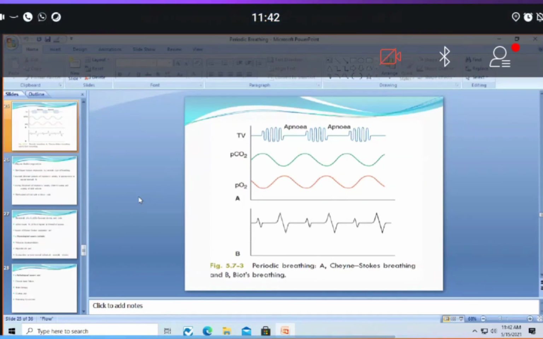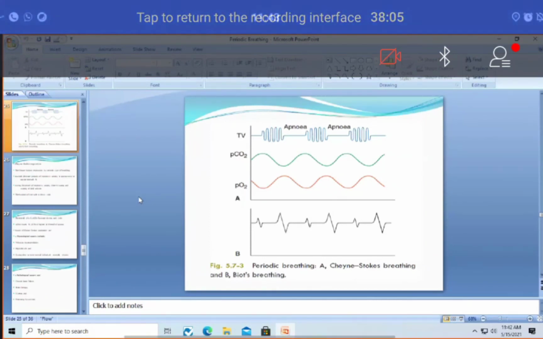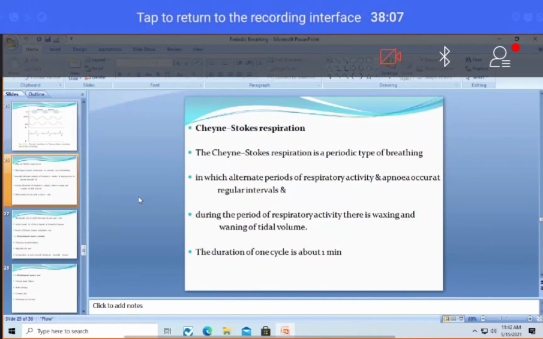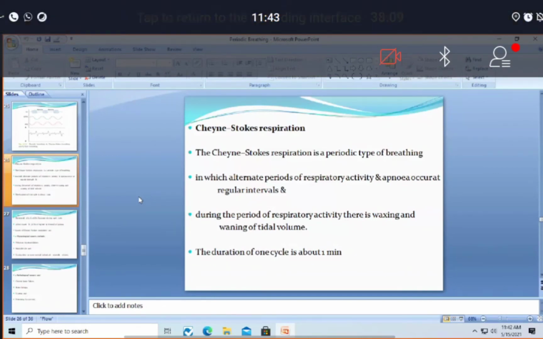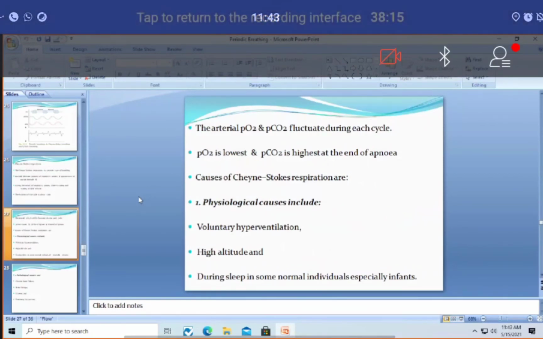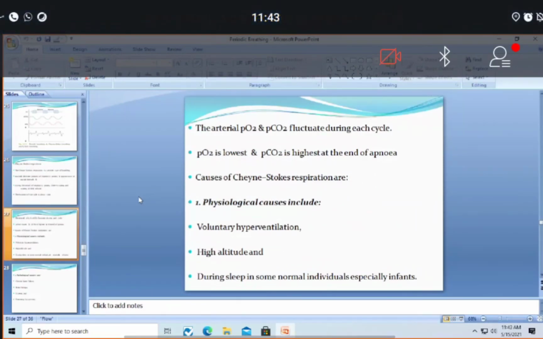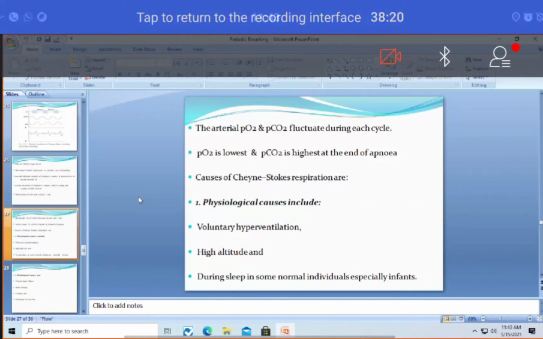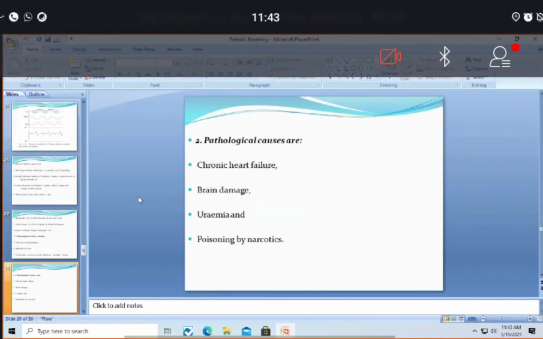That is the reason why there is waxing and waning followed by alternate periods of apnea. Okay, so that is about Cheyne-Stokes respiration. Right. So what are the causes of apnea? Voluntary hyperventilation, high altitudes, and sometimes deep sleep in normal individuals. That's why I told you it is both physiological and pathological.